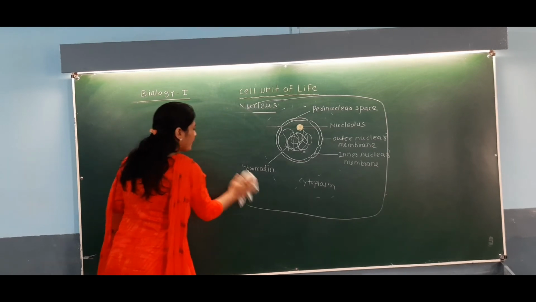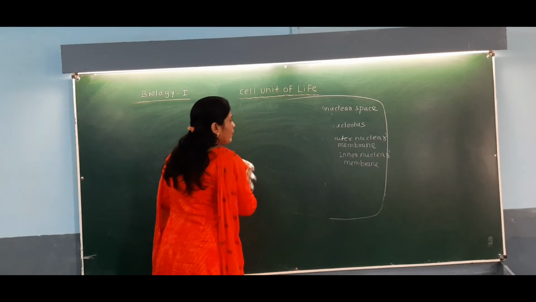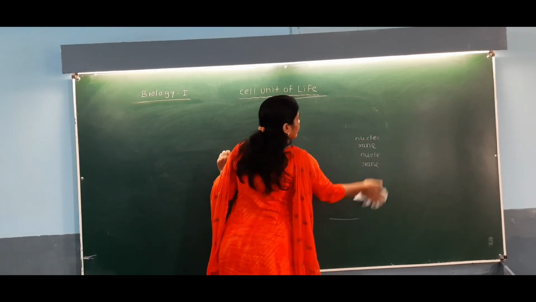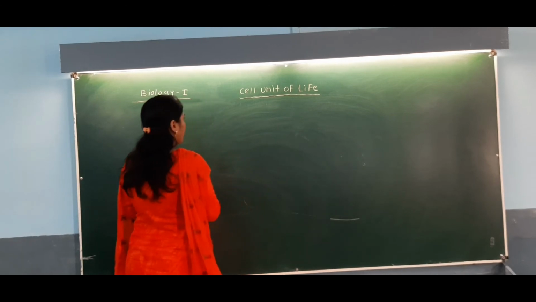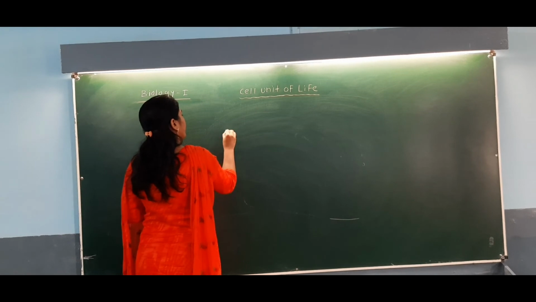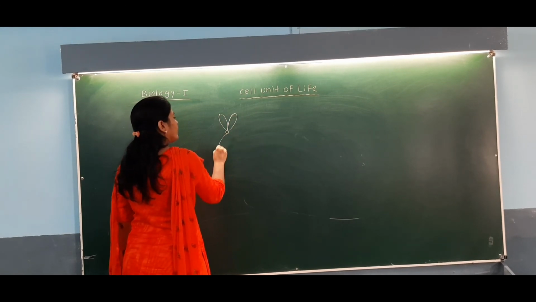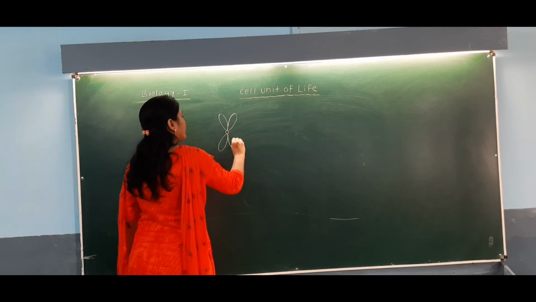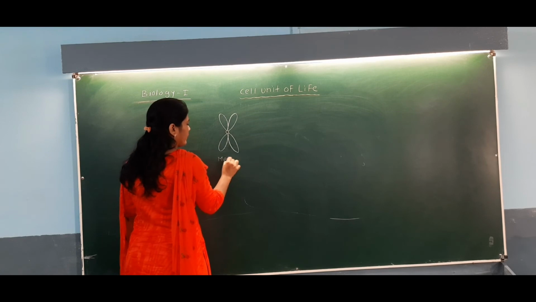And see here which are those 4 types. Here I will draw the diagram of the centromere first. So this is the centromere. This is the metacentric chromosome.